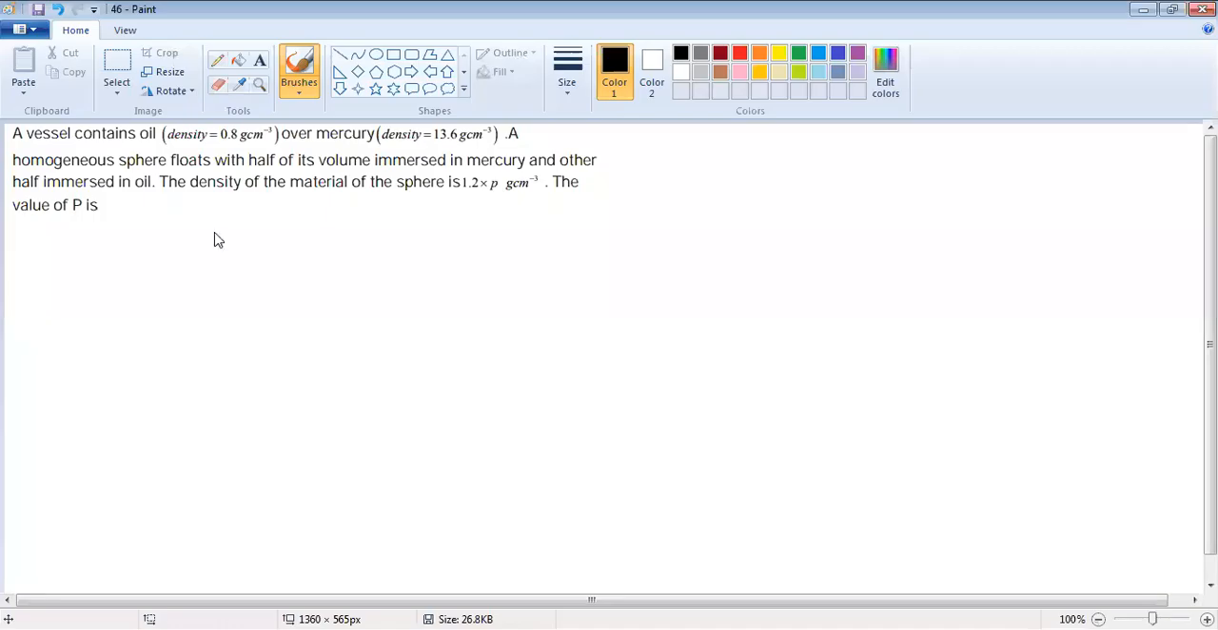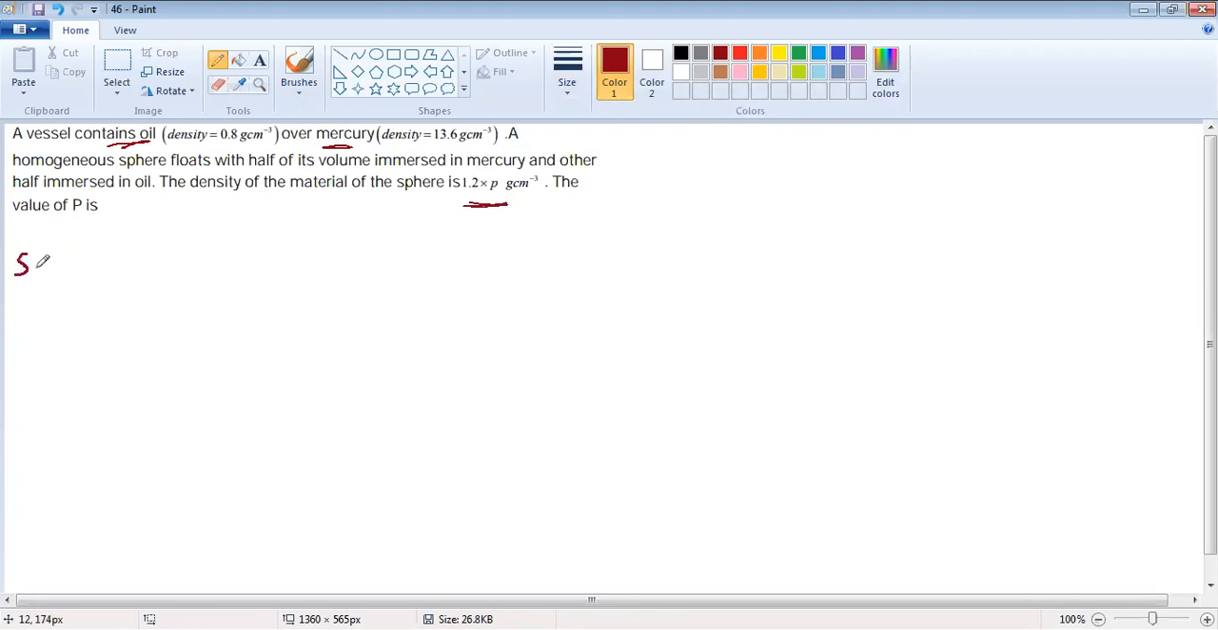So look at this question here. A vessel contains oil and mercury, oil over mercury. A homogeneous sphere floats with half of its volume immersed in mercury and the other half immersed in oil. The density of the material of the sphere is 1.2 times P gram per cubic centimeter. Then the value of P is?